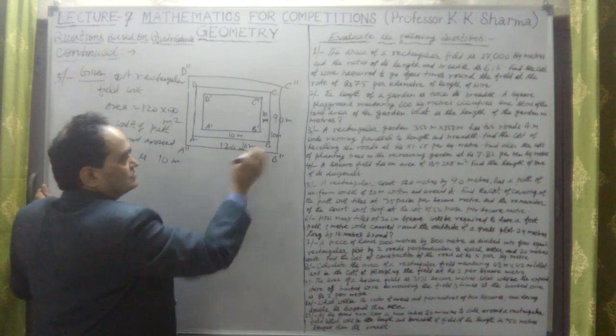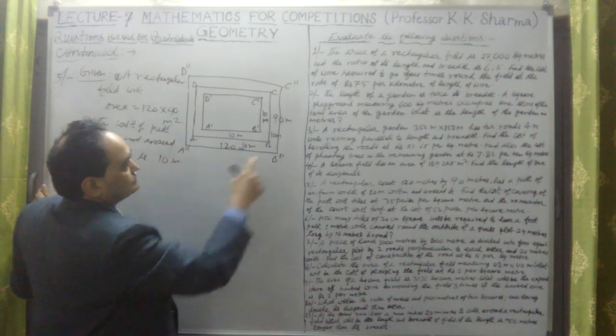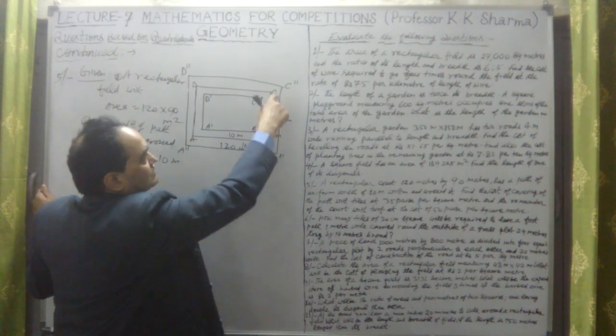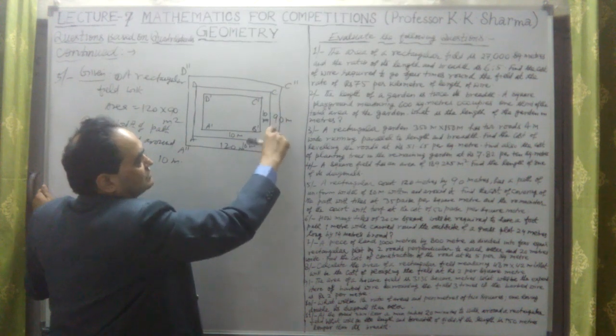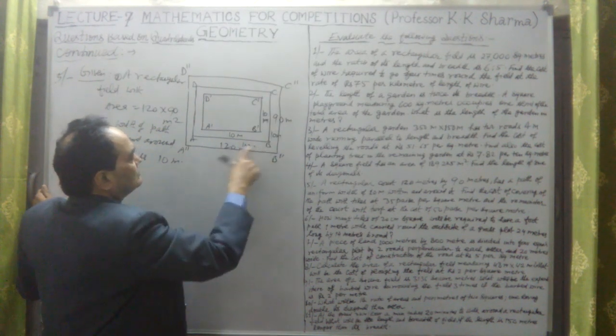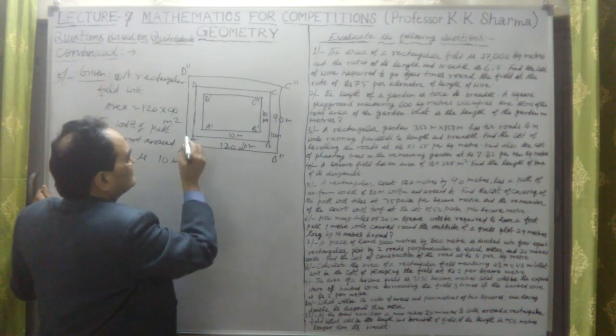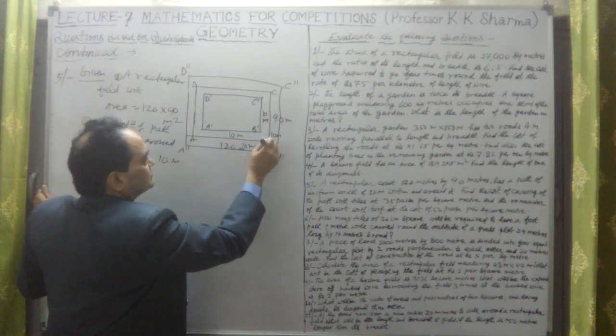So the width of this area is this much. Okay, so 90, 10 meter plus 10 meter, this is the total length. And if I take only this length, then 10 plus 120. So this 10 is to be added, this 10 is to be added.